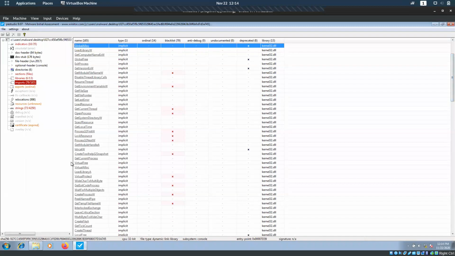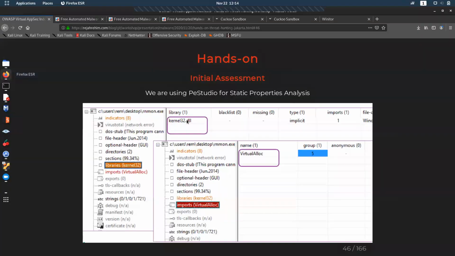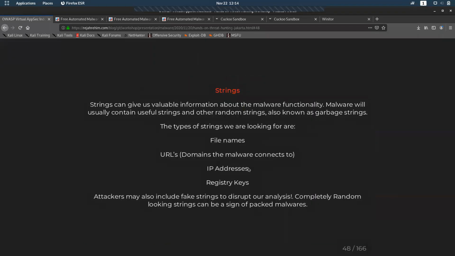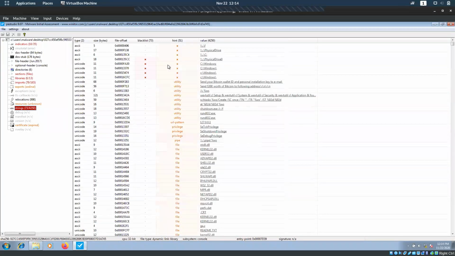There is virtual allocation imported by this file. So this global allocation, virtual allocation, as we can see in here, these all are suspicious properties of a particular file, and we are checking it. What we'll be checking next is strings.